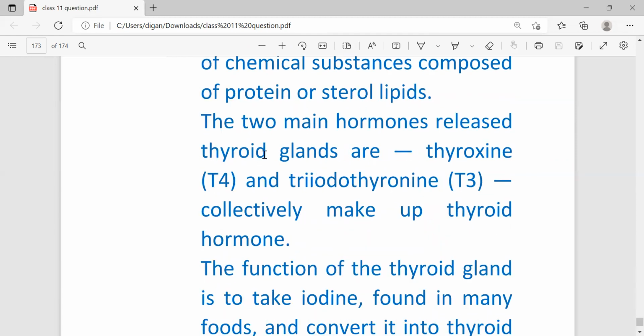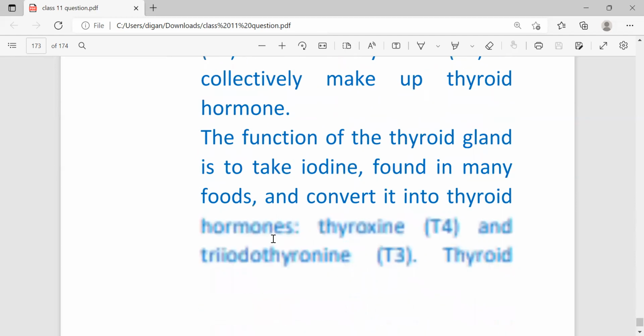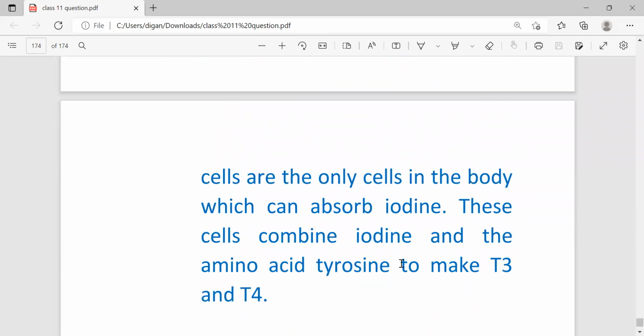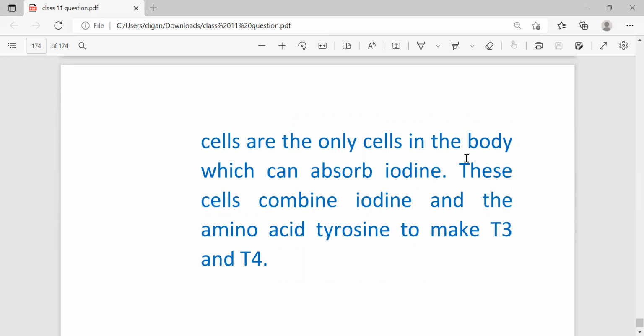The 2 main hormones released by the thyroid gland are thyroxine and triiodothyronine, T4 and T3, collectively known as thyroid hormone. The function of the thyroid gland is to take iodine found in many foods and convert it into thyroid hormone, meaning T4 and T3. Thyroid cells are the only cells in the body which can absorb iodine. These cells combine iodine and the amino acid tyrosine to make T3 and T4.